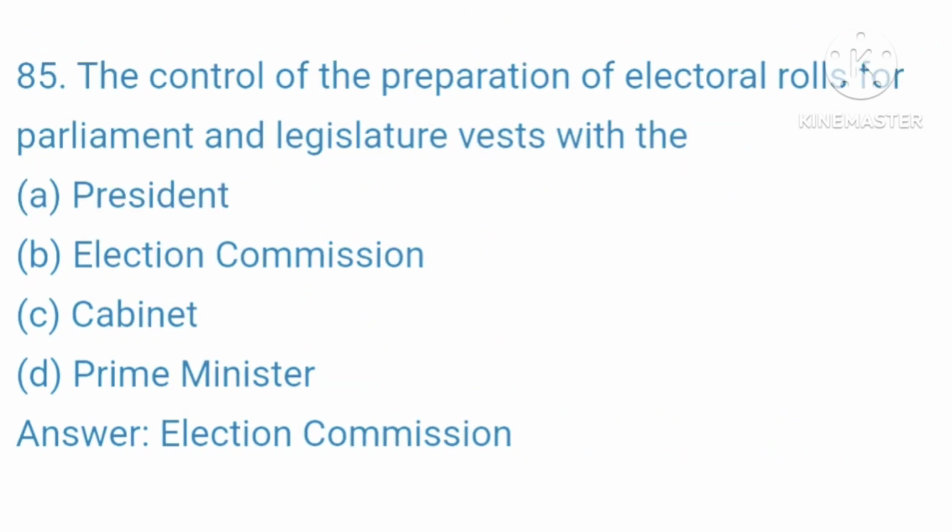85. The control of the preparation of electoral rolls for Parliament and legislature vests with A. President. B. Election Commission. C. Cabinet. D. Prime Minister. Your right answer is, Election Commission.